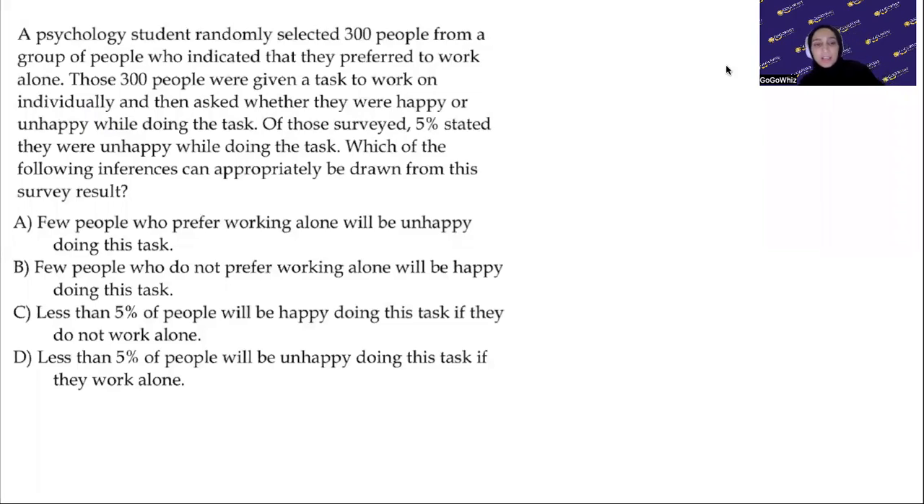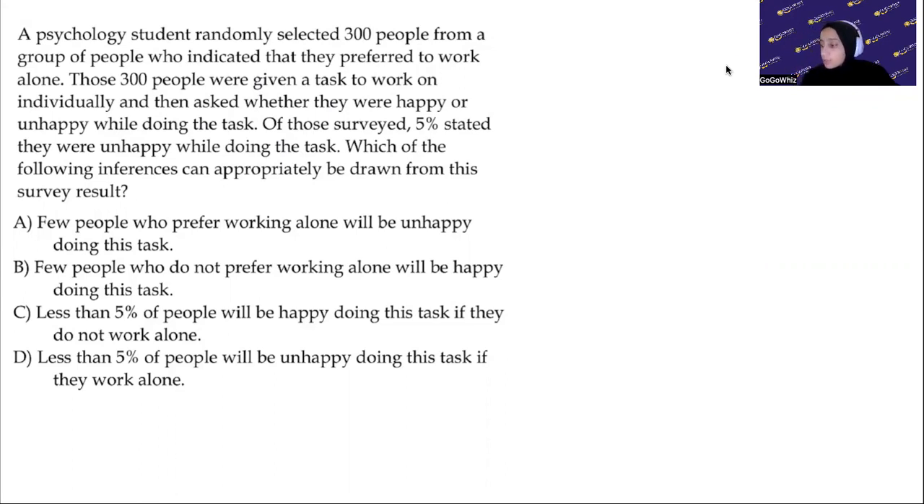Hi, everyone. Now, for this question, we're going to be doing an inference question. So we're going to read a situation, a case, and we're going to try and make a deduction or an inference from it. It's saying that a psychology student randomly selected 300 people from a group of people who indicated they preferred to work alone.